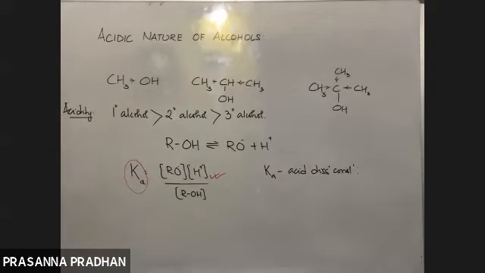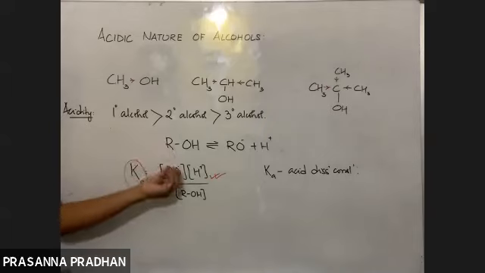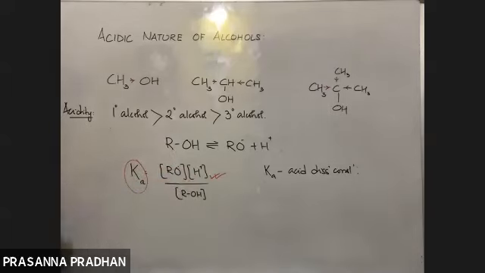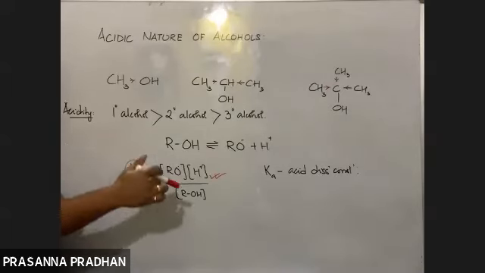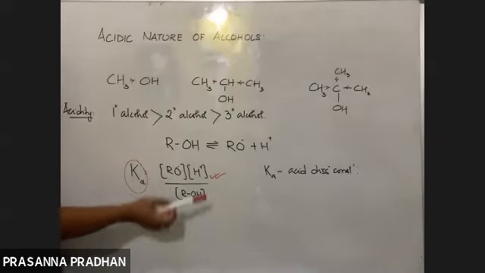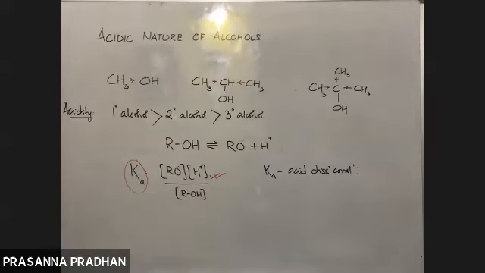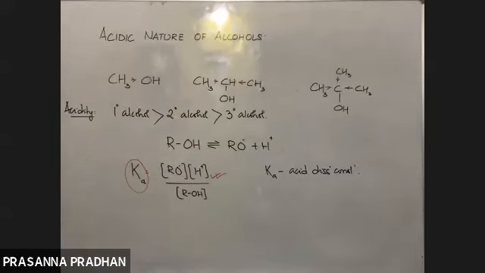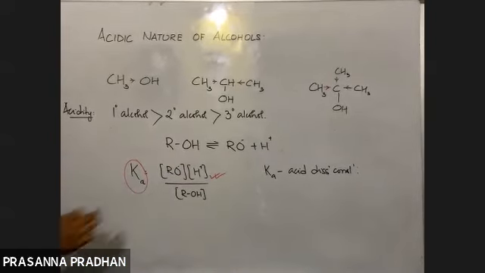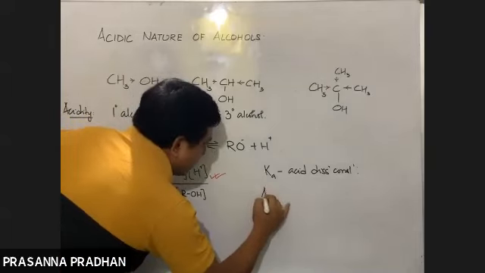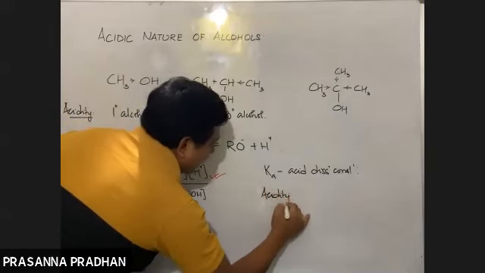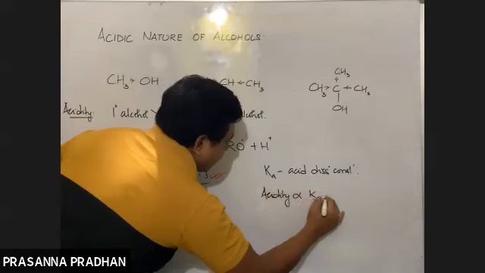So how is acidity related to Ka? Stronger acid means it will have higher concentration of H positive. Remember, how are you going to link? Strong acid means it is going to liberate more H positive. That means in strong acids the concentration of H positive ion is going to be more. And if the concentration of H positive ion is high, the value of Ka will also be high. So remember here, acidity is directly proportional to your Ka value.